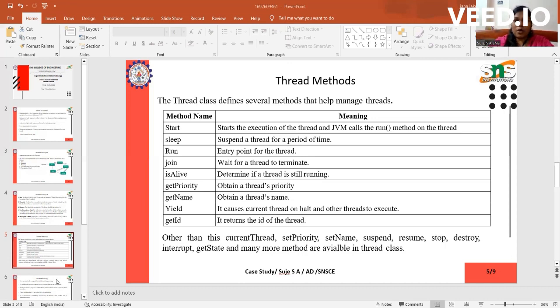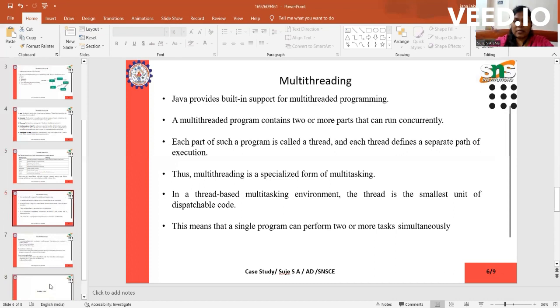Next, we are going to see about multi-threading. Multi-threading is nothing but multiple number of threads in a process. Java provides built-in support for multi-threaded programming. A multi-threaded program contains two or more parts that can run concurrently. Each part of such a program is called thread, and each thread defines a separate path of execution. In a thread-based multitasking environment, the thread is the smallest unit of dispatchable code. This means that a single program can perform two or more tasks simultaneously.